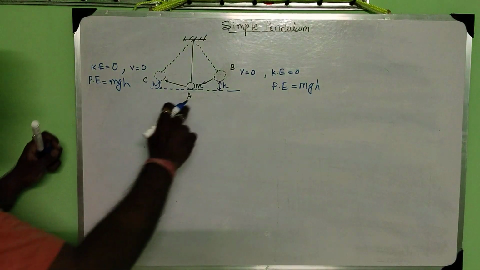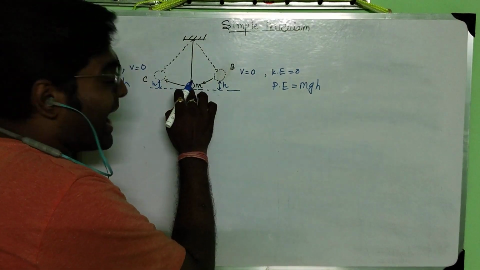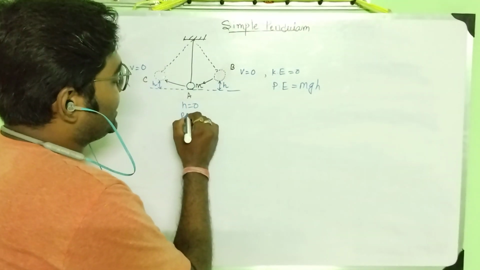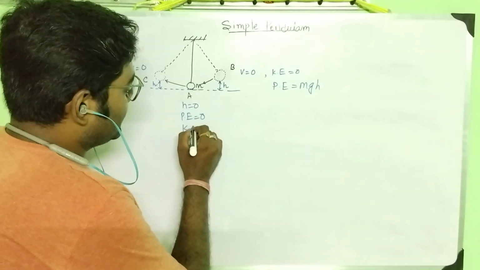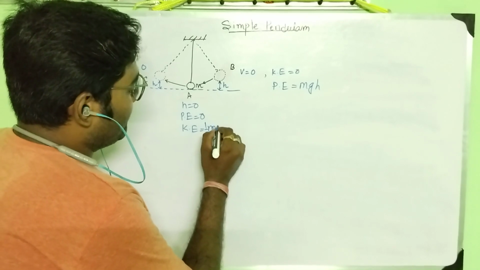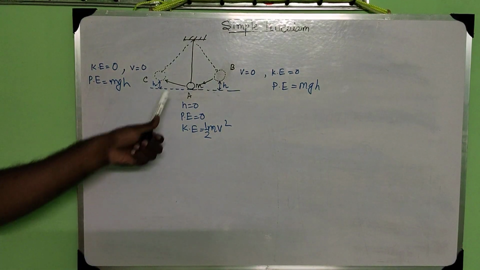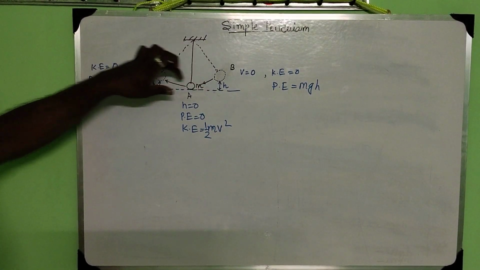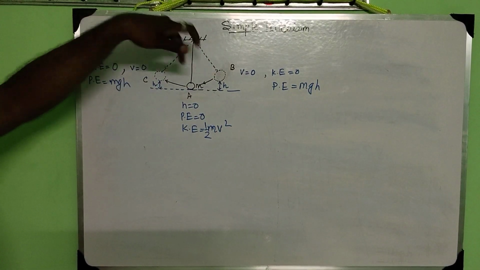Since at the position A there is no height, the potential energy is equal to 0. So kinetic energy is equal to half m v square. Let's say v is the velocity at the point A. So if you see the simple pendulum at these two extreme positions, the velocity of the simple pendulum becomes 0.